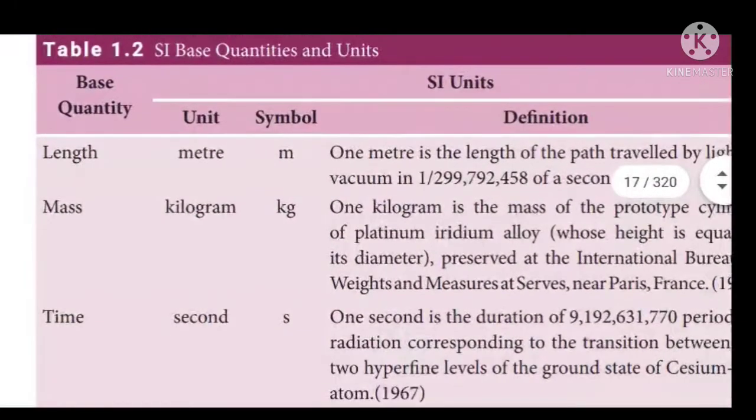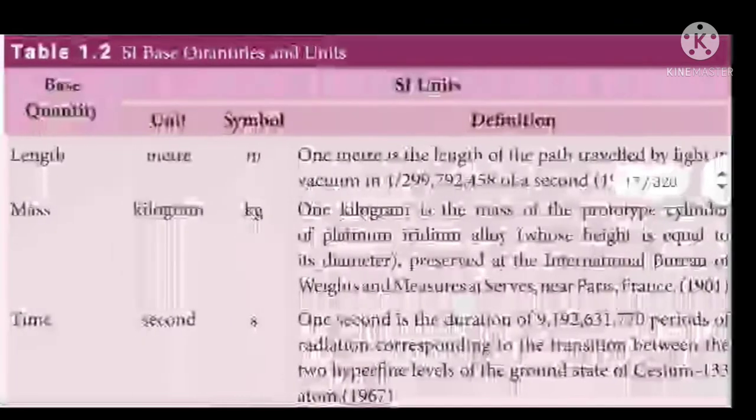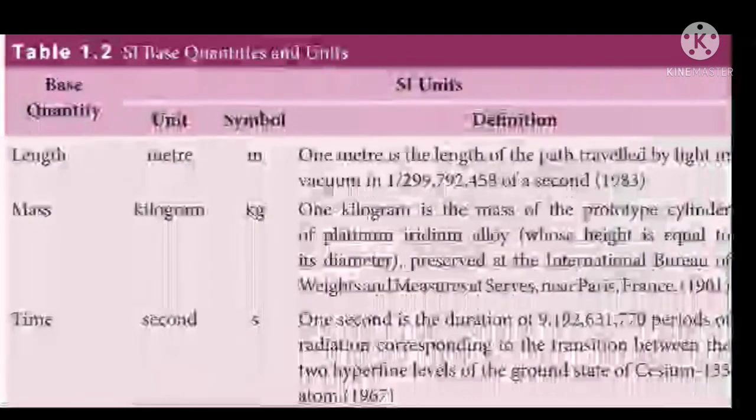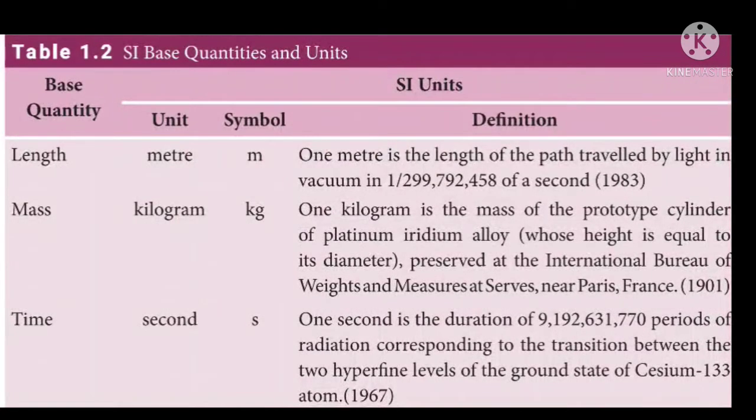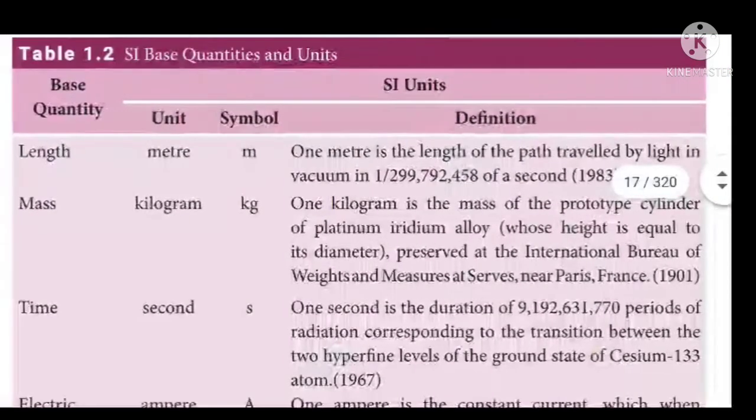Look at this table. Here we can see the fundamental quantities and their units and the definition for the unit. Okay. First one is length. Length is measured in terms of meter. The symbol for length is small m. What is the definition for 1 meter? 1 meter is the length of the path traveled by light in vacuum in 1 by 299,792,458 of a second.